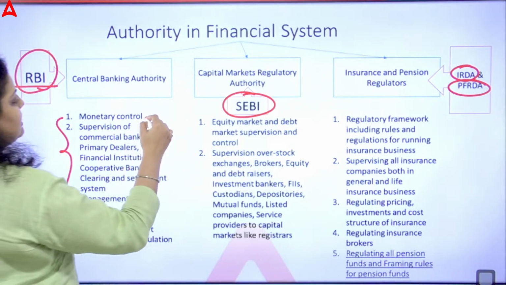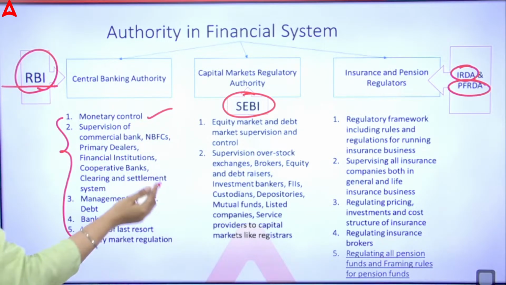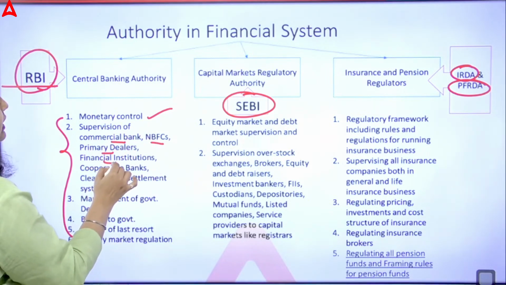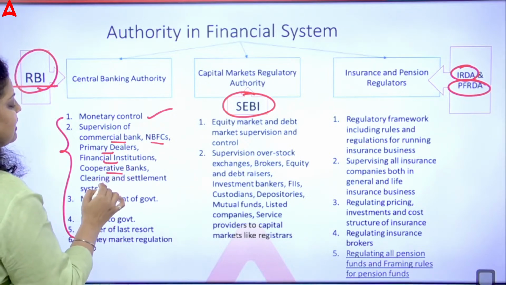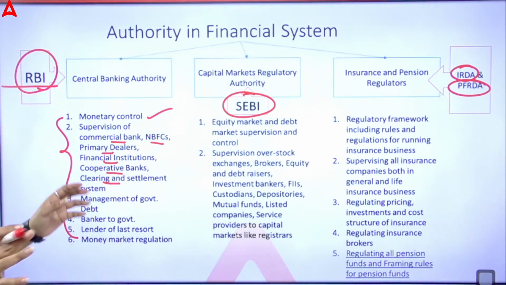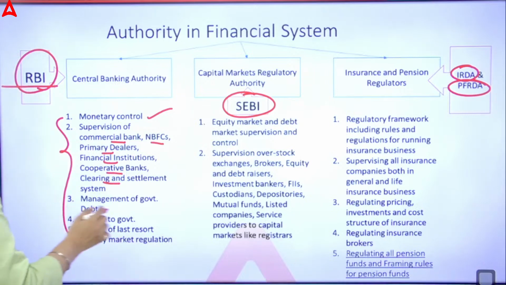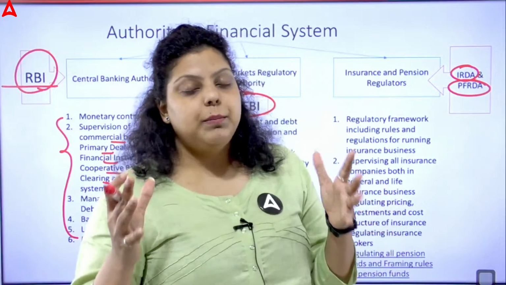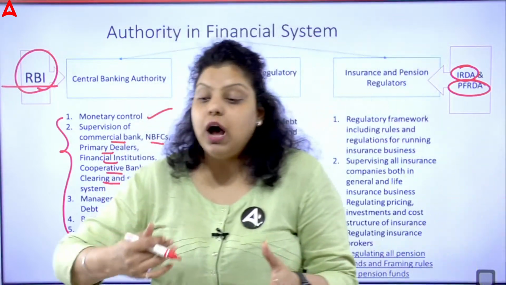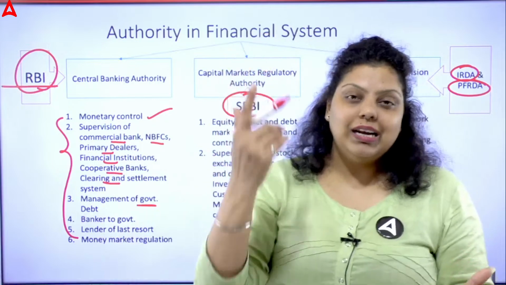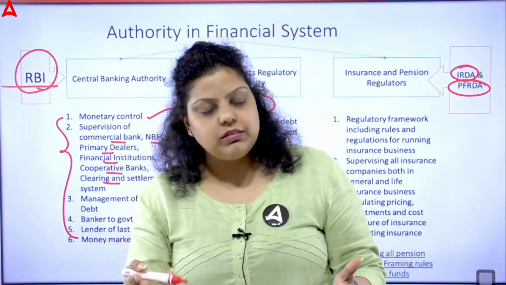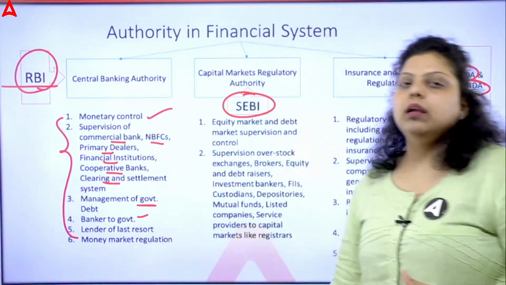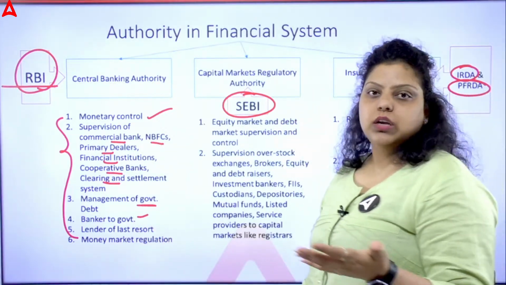RBI controls the money supply in the market, that is the monetary control. RBI supervises the commercial banks, the NBFCs, the primary dealers, the financial institutions, the cooperative banks, and the clearing and settlement system. All these will be supervised by RBI. Apart from that, RBI manages the government debts. Like if there is a mismanagement between the revenue and expenditure of the government, RBI gives a loan to the government of India under the bank rate and ways and means advances. RBI also manages the funding of the government. As banker to the government, RBI works as an agent of the government of India.